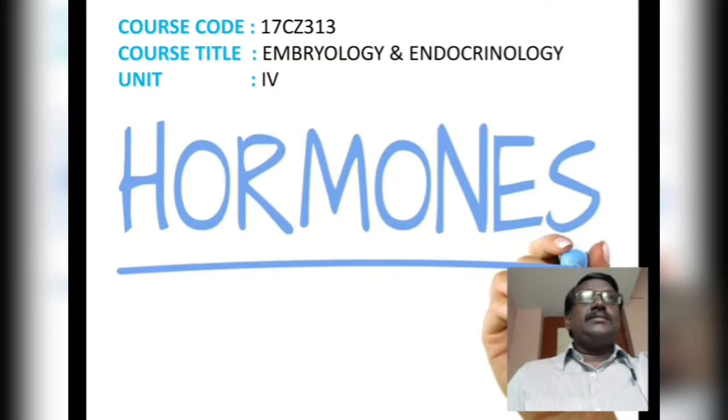Okay, in this class we are going to deal about the hormones. We know that hormones are secreted by various types of endocrine glands present in various regions of our body.